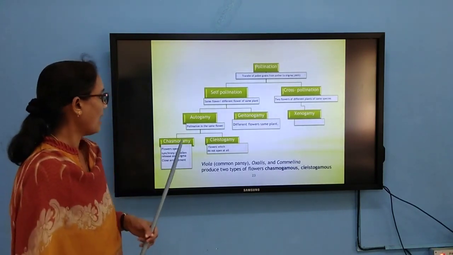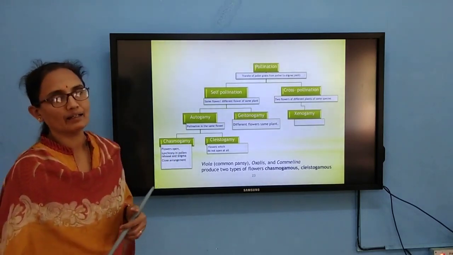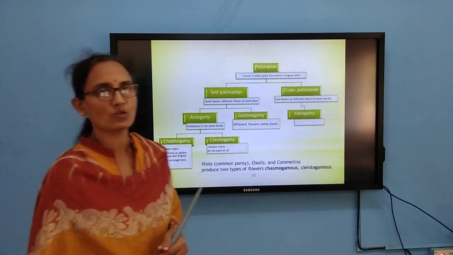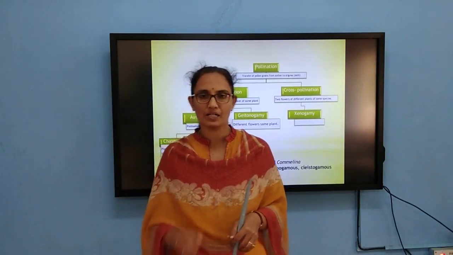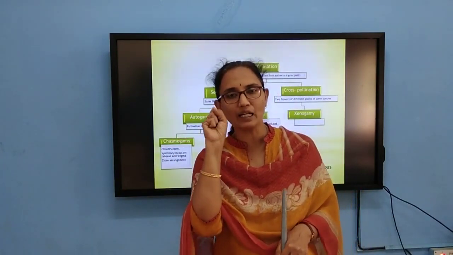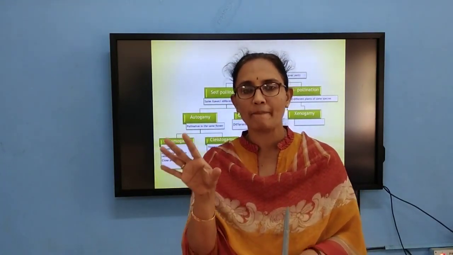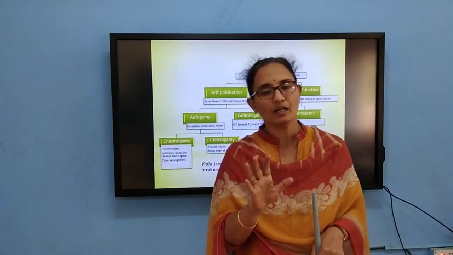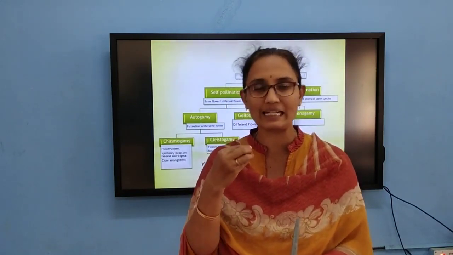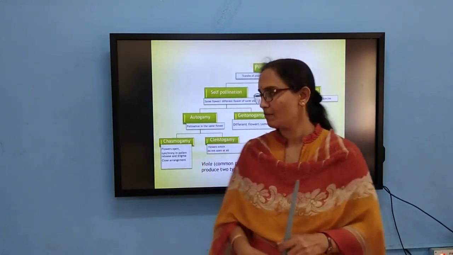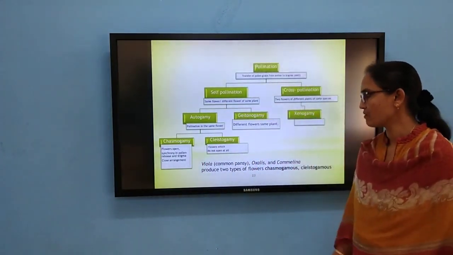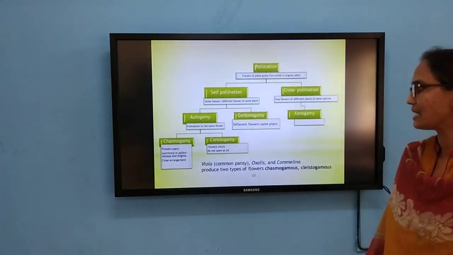So then autogamy again is of two types, chasmogamy and cleistogamy. In the sense, the flowers which never open, the cleistogamous flowers, are completely closed. Then there is no question of cross-pollination, self-pollination invariably has to take place. It provides an assured seed set in case of cleistogamous flowers. Pollination definitely will take place. Examples of cleistogamous flowers are Viola, Oxalis, etc.